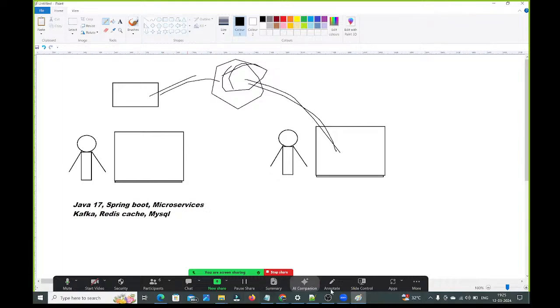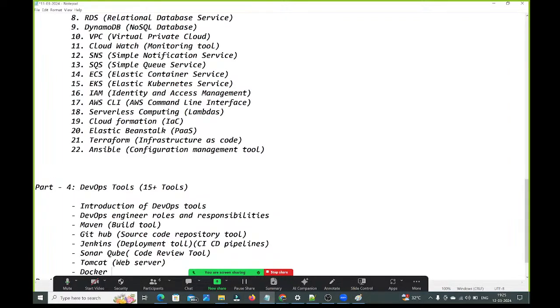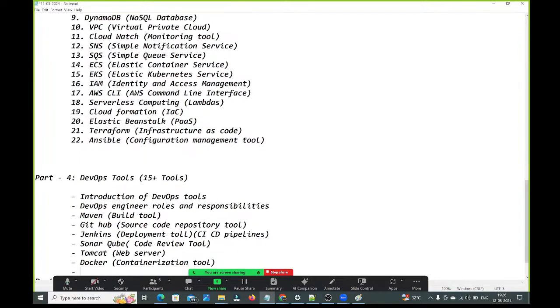Fine, so we will discuss in detail; a lot of things are there. Here, what is this Docker? Docker is a containerization tool. After Docker, we will talk about Docker Swarm, guys. What is this Docker Swarm?